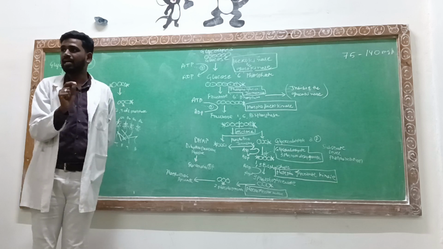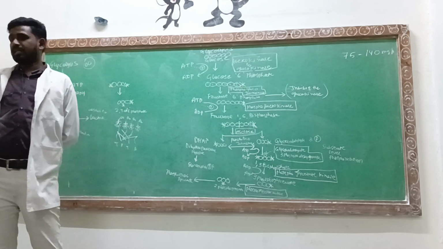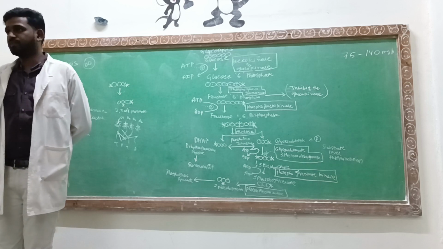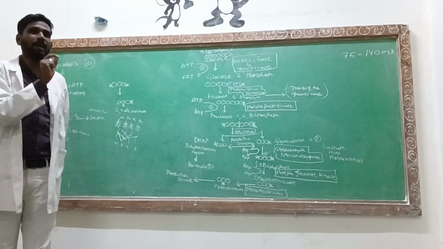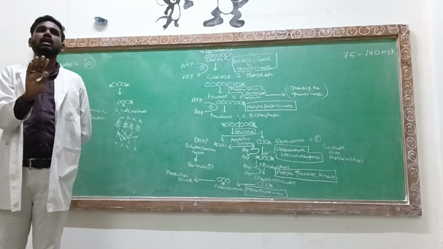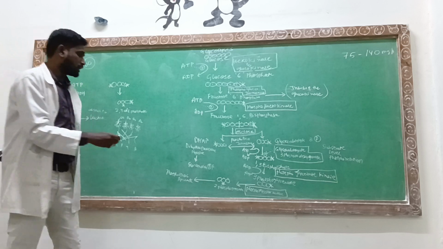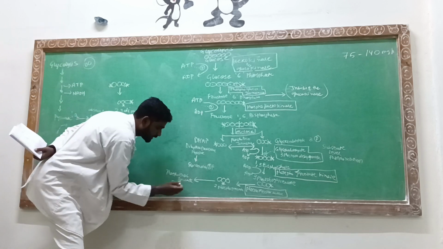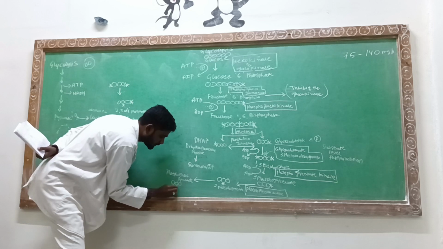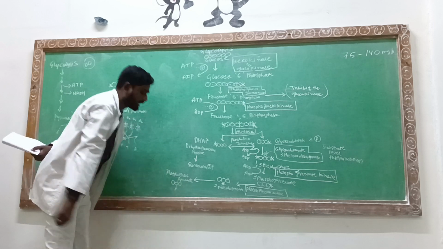The point here is that the 2-phosphoglycerate molecule also has the phosphate group. Phosphoenol pyruvate also has the phosphate group, but here the phosphate group will be loosely attached.